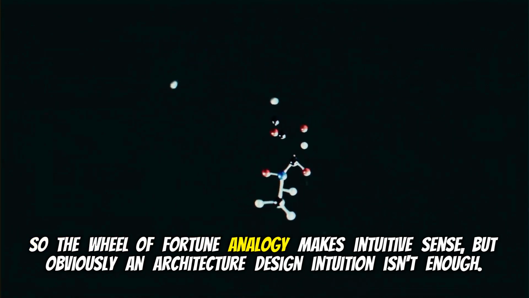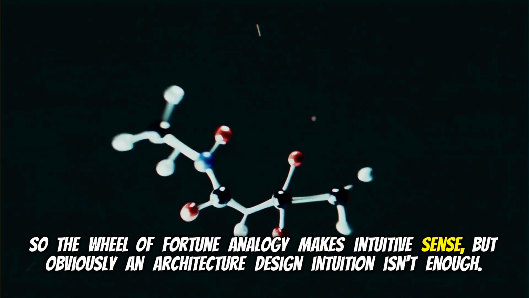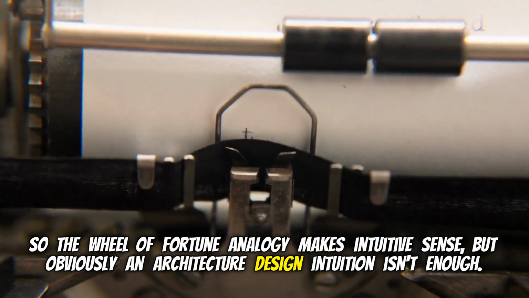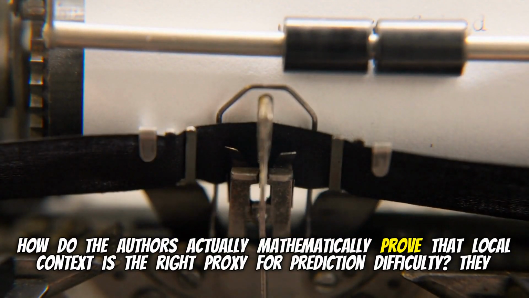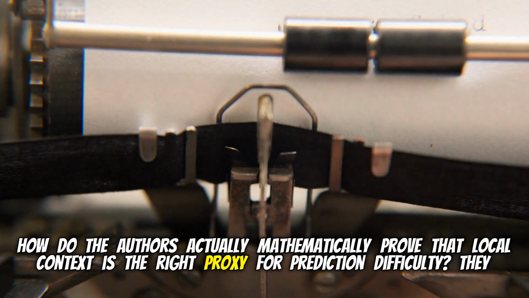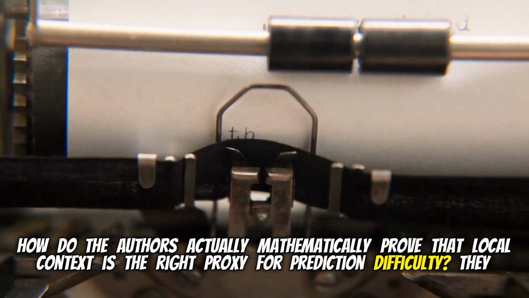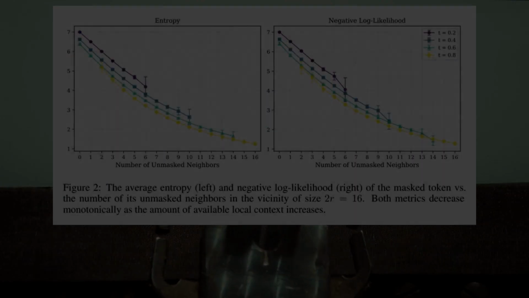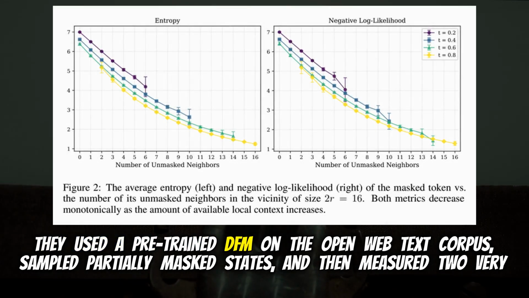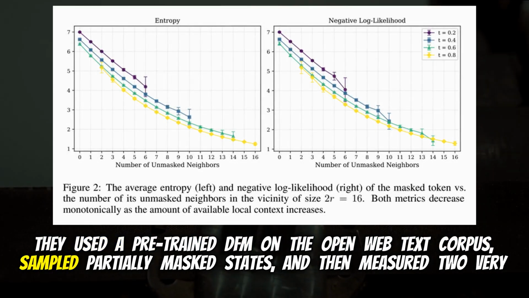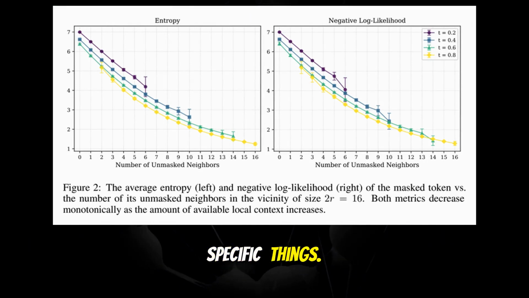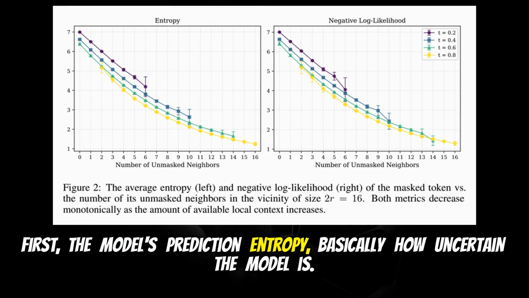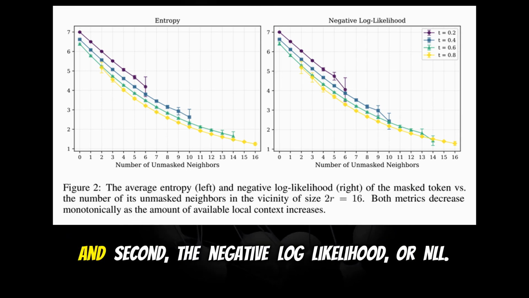So the Wheel of Fortune analogy makes intuitive sense, but obviously in architecture design, intuition isn't enough. How do the authors actually mathematically prove that local context is the right proxy for prediction difficulty? They took a really cool empirical approach. They used a pre-trained DFM on the OpenWebText corpus, sampled partially masked states, and then measured two very specific things. First, the model's prediction entropy, basically how uncertain the model is, and second, the negative log likelihood, or NLL.